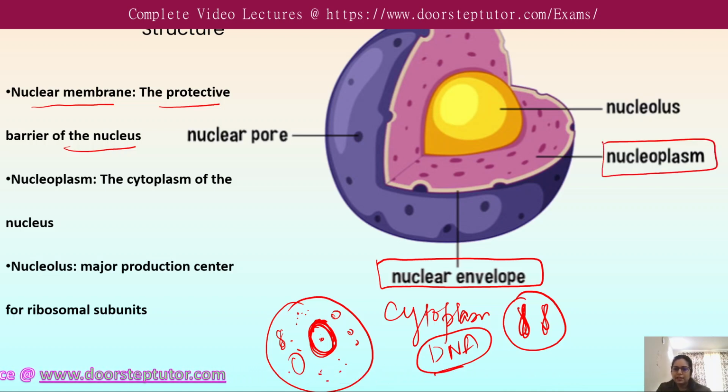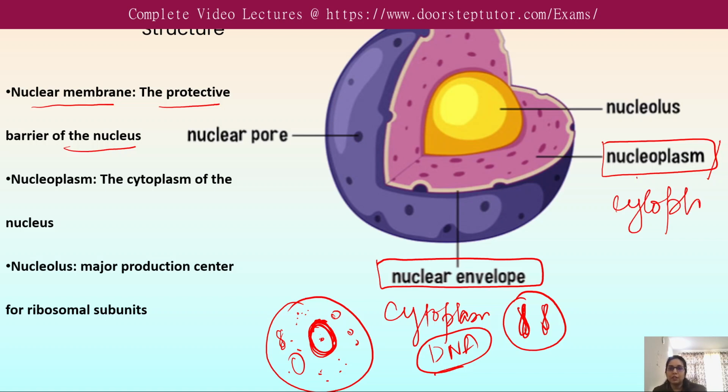Nucleoplasm is the fluid present in the nucleus, and due to this membrane, the nucleoplasm is separated from the cytoplasm, which is the fluid content present in the cell. So the nucleoplasm can be defined as the cytoplasm of the nucleus.